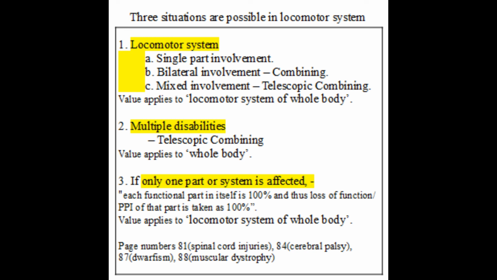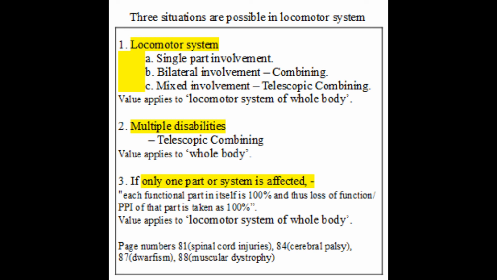Situation C. Mixed involvement. Person with locomotor system impairment may have disability in more than one part of locomotor system. For example, one limb and spine, one upper limb and one lower limb, both upper limbs and one lower limb, etc. In such combination of cases, first we have to calculate disability for each part separately. Then combine bilateral disabilities and note the values. Then arrange these mixed disabilities in the descending order. Do telescopic combining. You will get the final value for the locomotor system. It is mentioned in page number 78 under lymphedema, page number 79 under chronic neurological conditions.